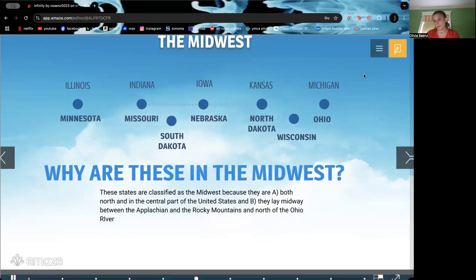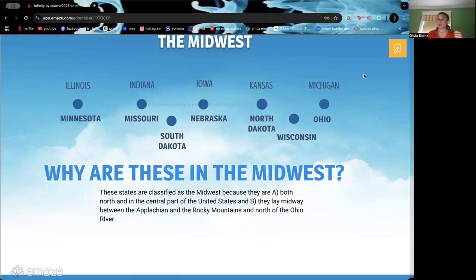So this is the Midwest. The Midwest includes Illinois, Indiana, Iowa, Kansas, Michigan, Minnesota, Missouri, Nebraska, North Dakota, Ohio, South Dakota, and Wisconsin. These are a lot of states, and they are in this big, literally Midwestern region.